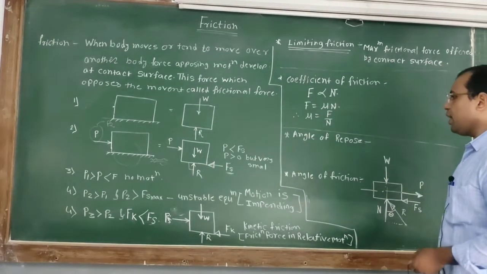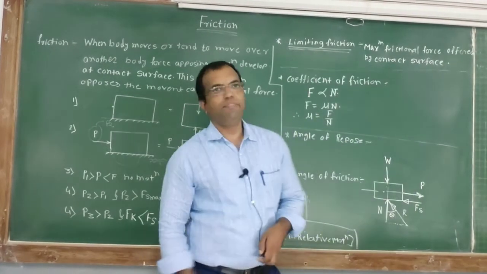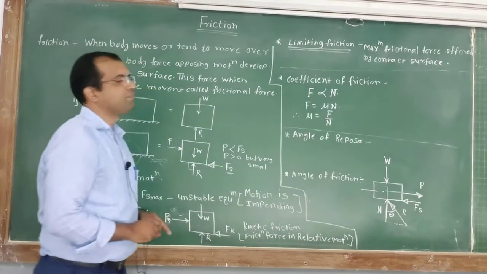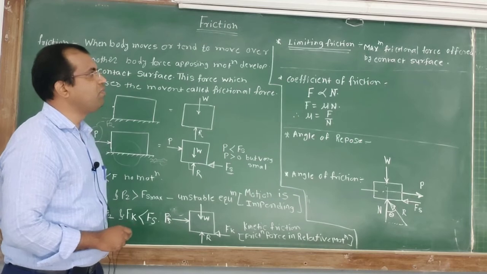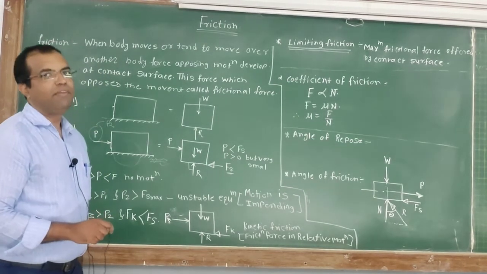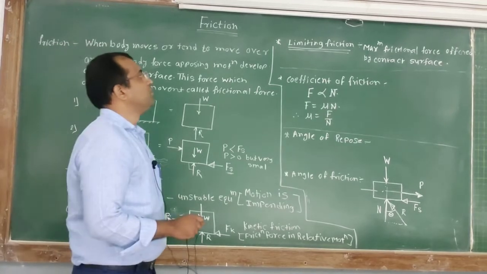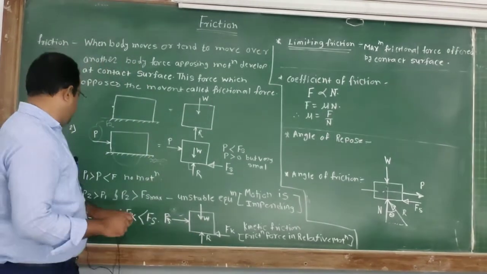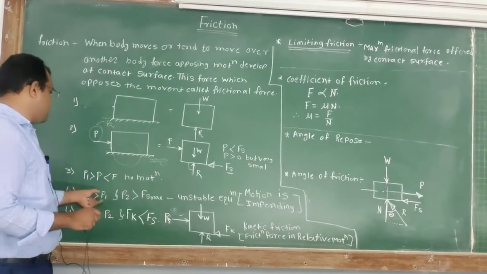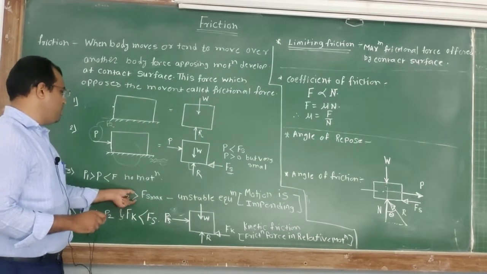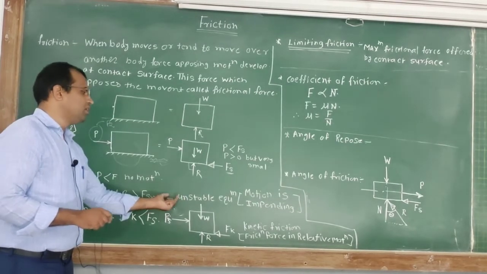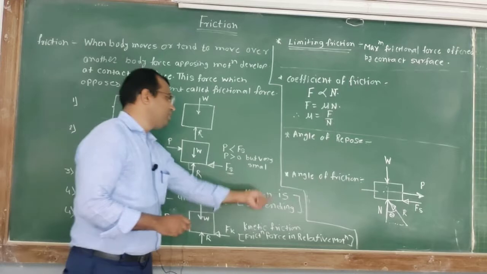Okay. Now the next important definition: limiting friction. The maximum frictional force offered by the contact surface is known as limiting friction. So here, if you observe this case, P2 is greater than P1 and P2 is just greater than Fs maximum. In that case, the body is unstable and motion is impending.